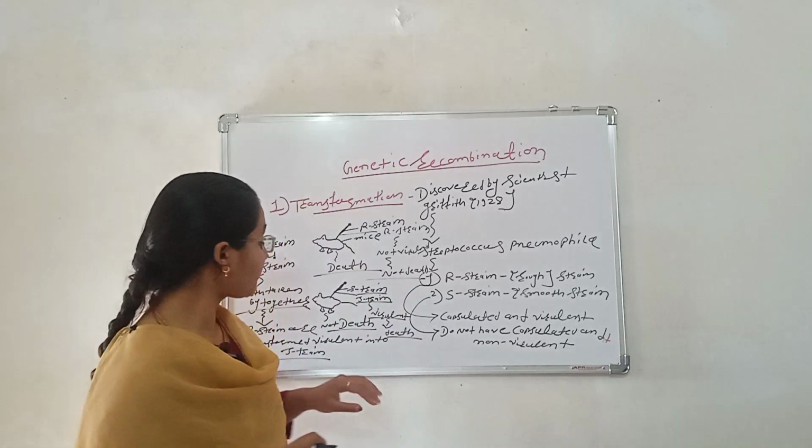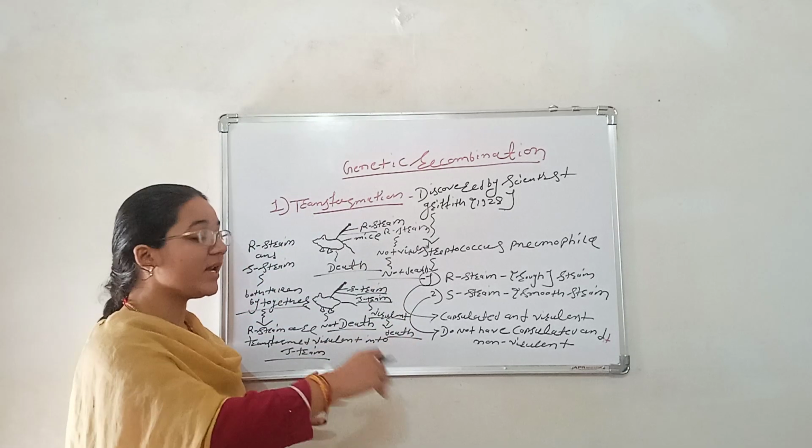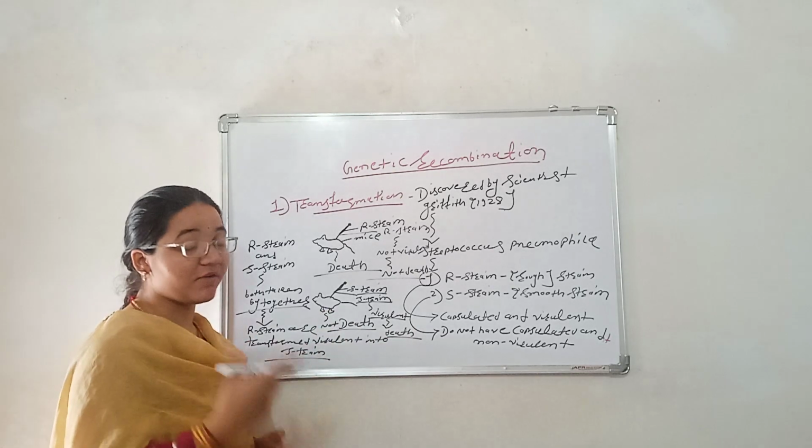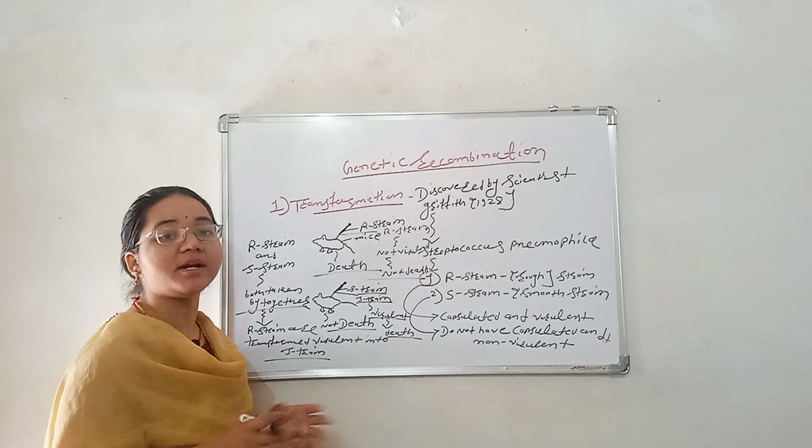So Griffith used two strains in 1928, the S strain and the R strain. The R strain is virulent and has genetic material, but the S strain is non-capsulated and non-virulent.